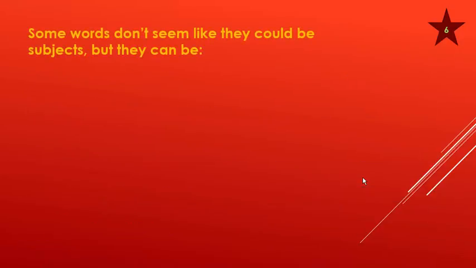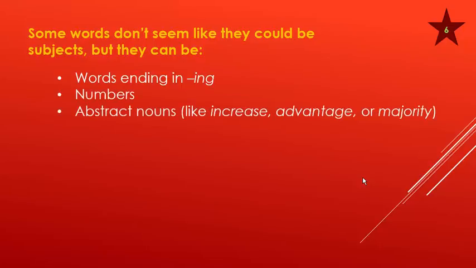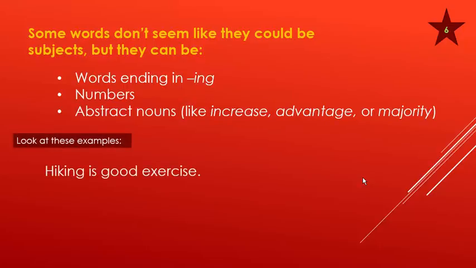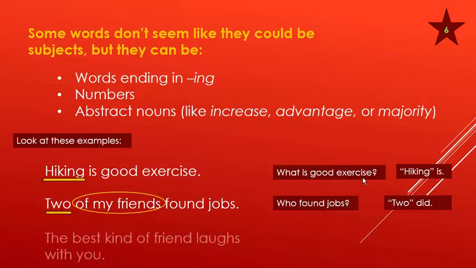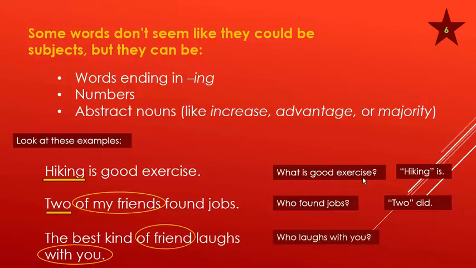Number 6. Some words don't seem like they could be subjects, but they can be: words ending in ing, numbers, abstract nouns like increase, advantage, or majority. Look at these examples. Hiking is good exercise. What's good exercise? Hiking. 2 of my friends found jobs. Who found jobs? 2 did. The best kind of friend laughs with you. Who laughs with you? Kind does.